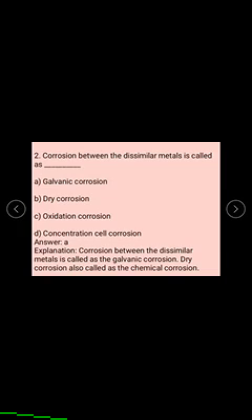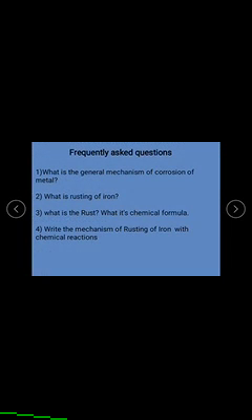Next one is on corrosion of metals. Corrosion between dissimilar metals is called galvanic corrosion, dry corrosion, cathodic corrosion, or concentration corrosion? The correct answer is galvanic corrosion, since dissimilar metals indicate a galvanic cell. So the corrosion between dissimilar metals is called galvanic corrosion. Dry corrosion is also called chemical corrosion.